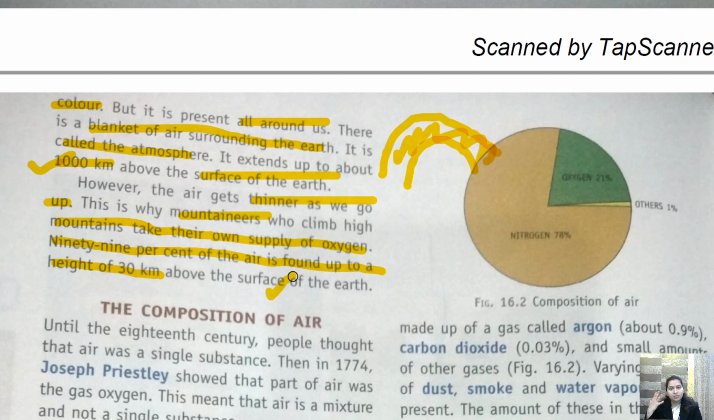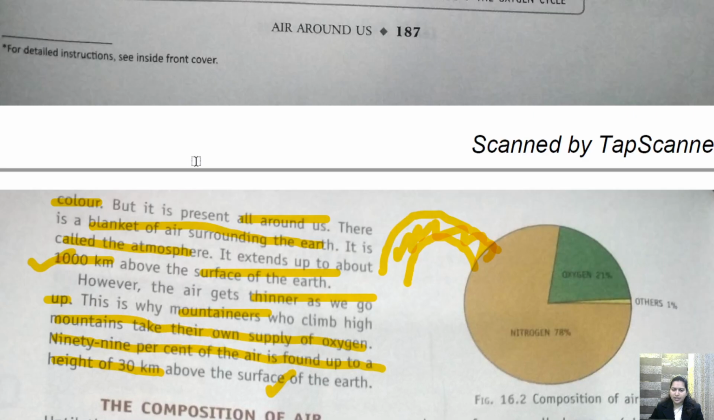So your ear becomes blocked, you feel a problem in breathing because we are at height and there the amount of air is less. Okay, so if the amount of air is less, it becomes difficult for us to breathe because we require air all the time, because air contains various gases which are very essential for us. Okay, so I think you are clear with this.